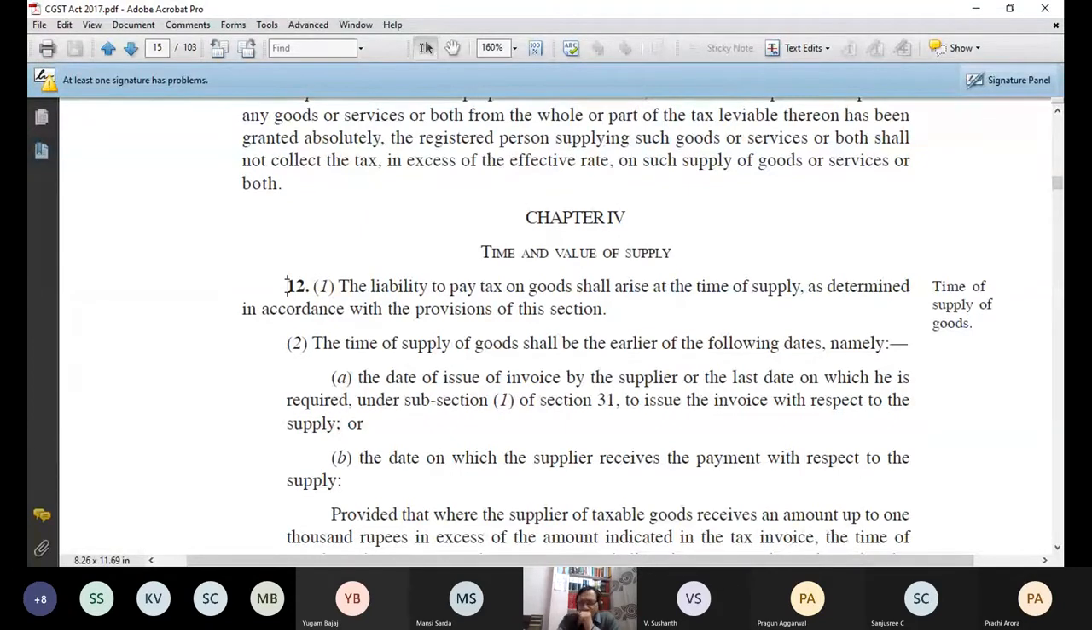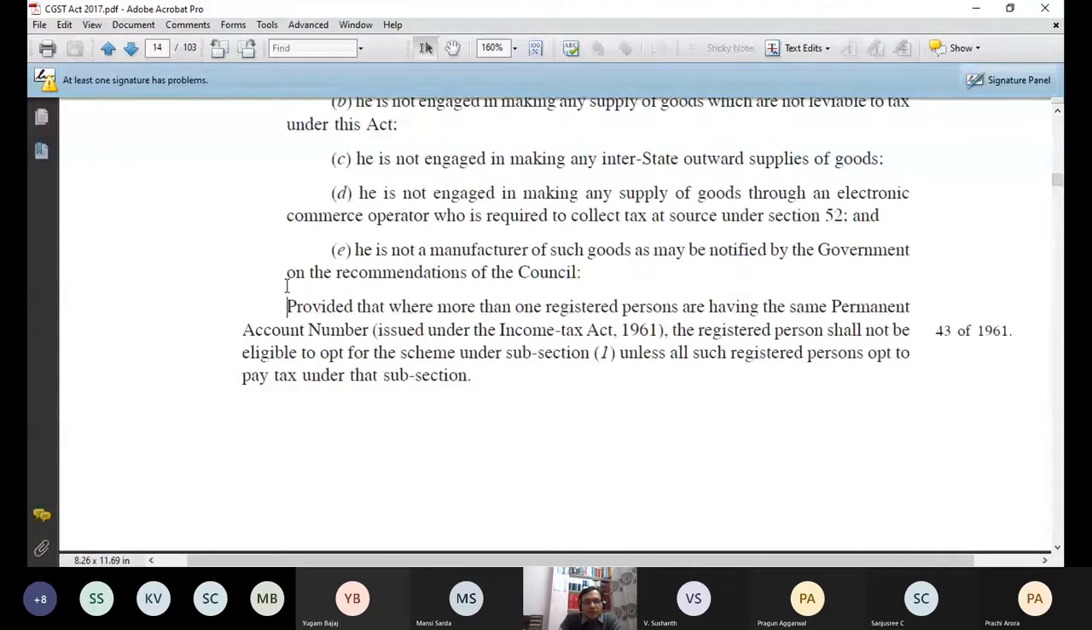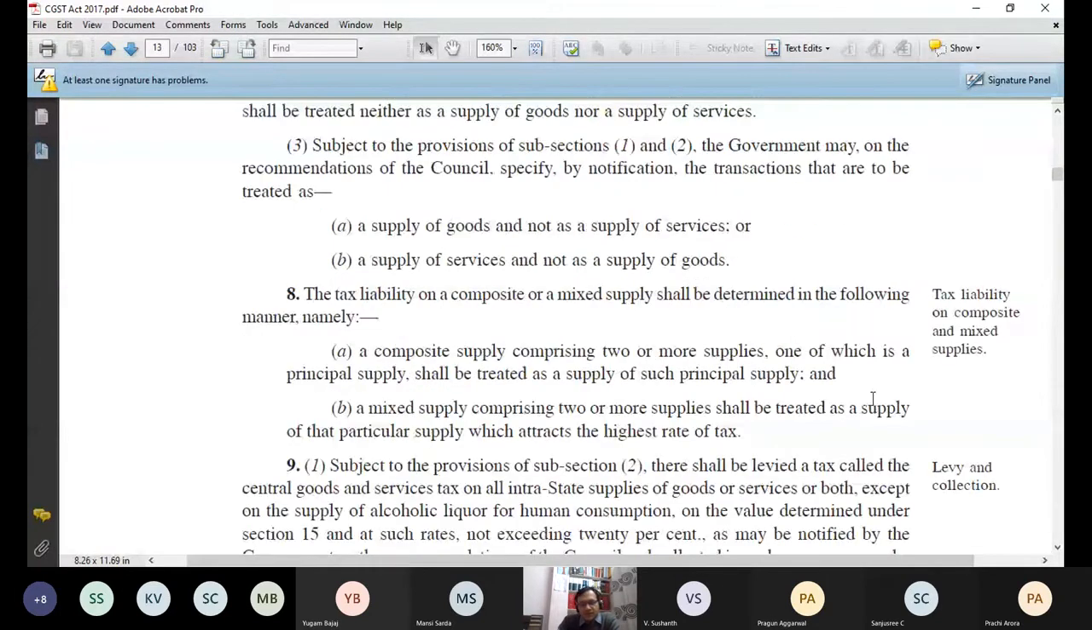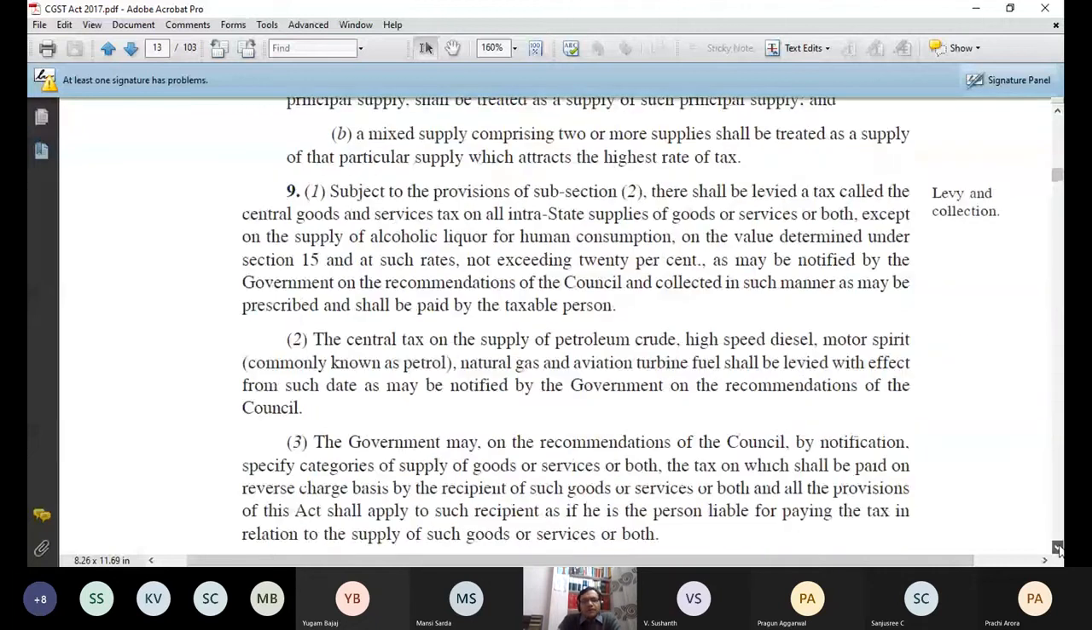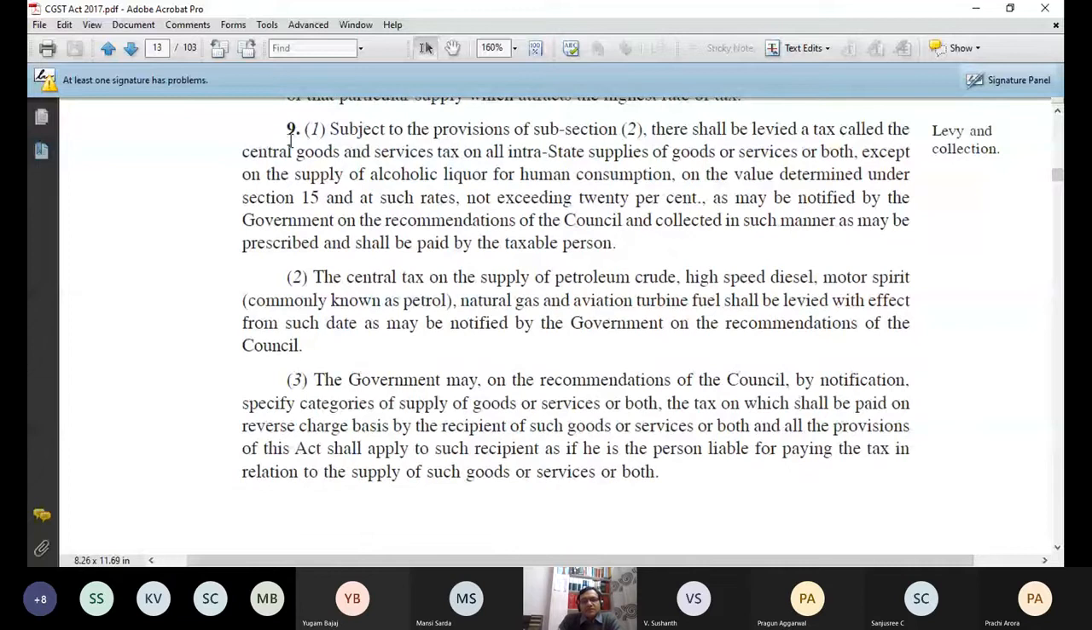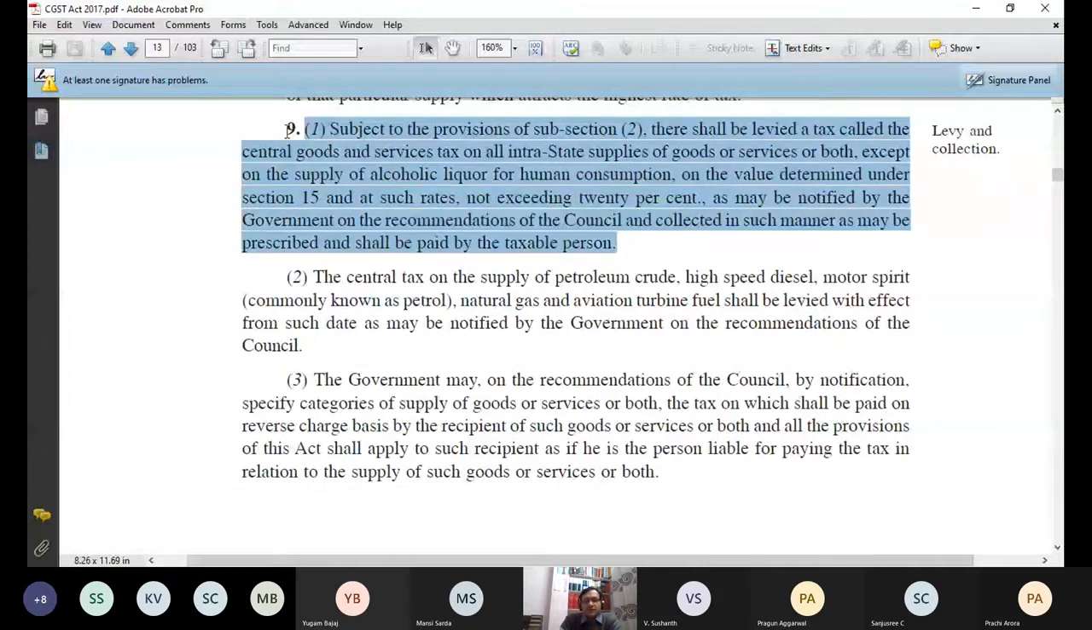Out of these 5 sections, let me first discuss with you section 9, and let me show you the language. So this is my first discussion with you, section 9, levy and collection. What does it say now? Section 9, subsection 1. You can see the language.